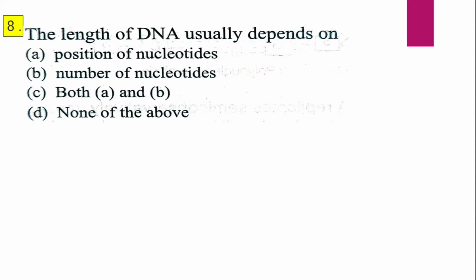Question 8. The length of DNA usually depends on A. Position of nucleotides, B. Number of nucleotides, C. Both A and B, and D. None of the above. The length of DNA usually depends on, and the correct answer is B, that is number of nucleotides.